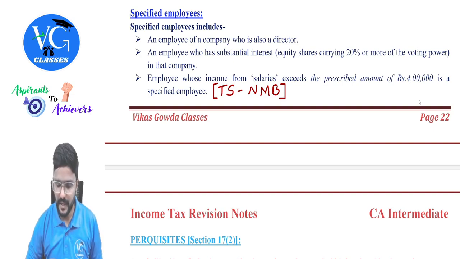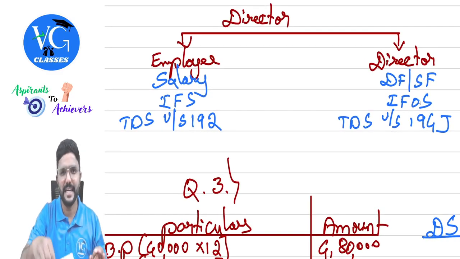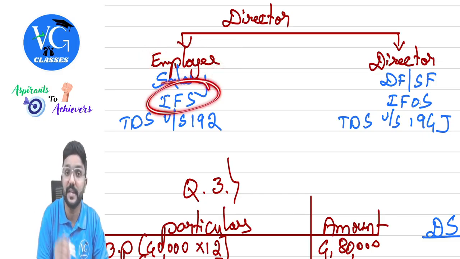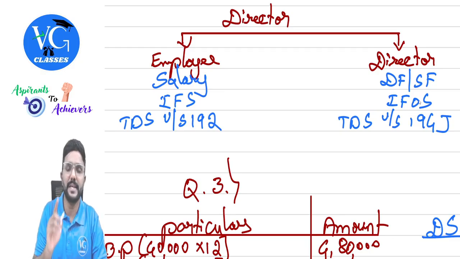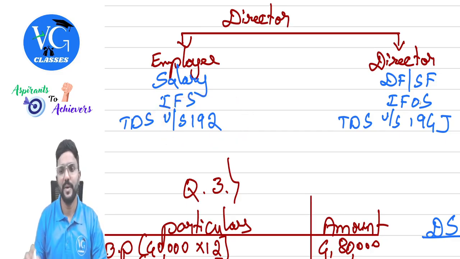Even when it comes to the director, you can see here, if a director is a managing director or whole-time director, then he will be an employee of the company. Whatever salary he is earning from the company will be taxable under the head salary. And on that, the employer or the company would be deducting TDS as per section 192. Whereas, assume a director is not an employee of the company and he is earning director fee or sitting fee, then where will it be taxable for him? Income from other sources. And on that, TDS would be deducted by the company under section 194J.